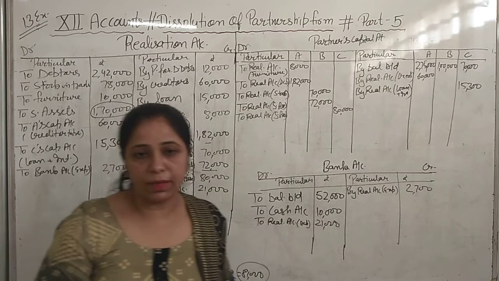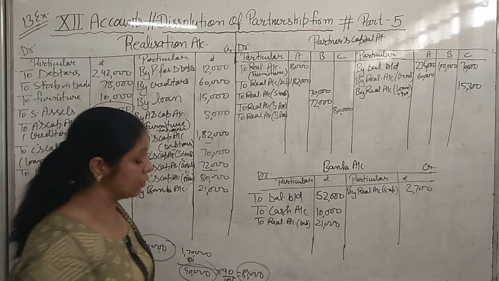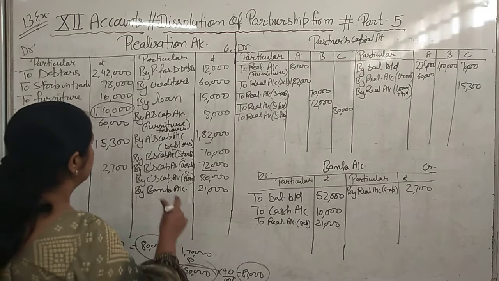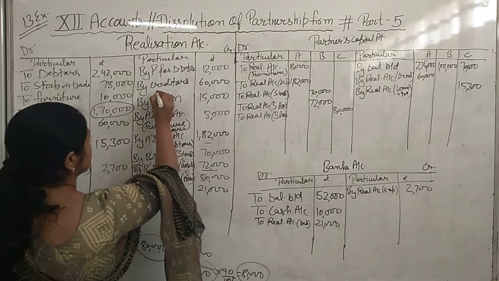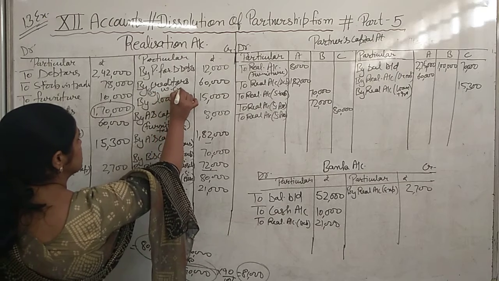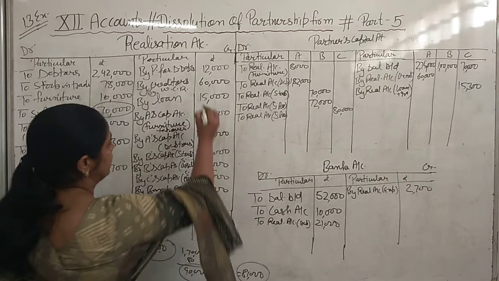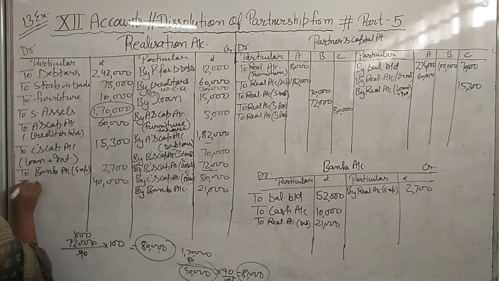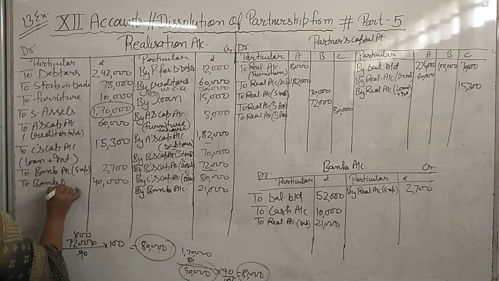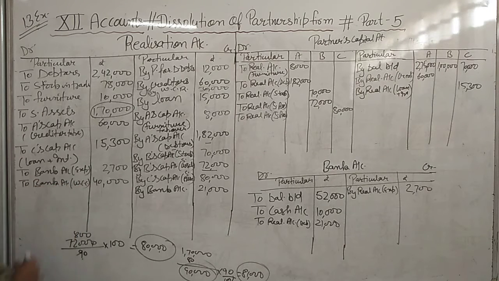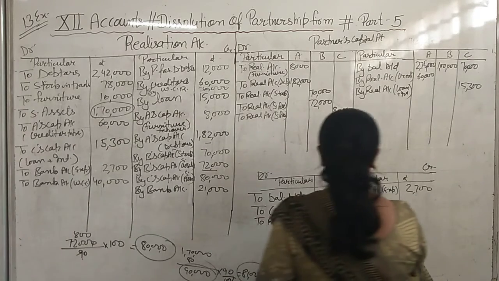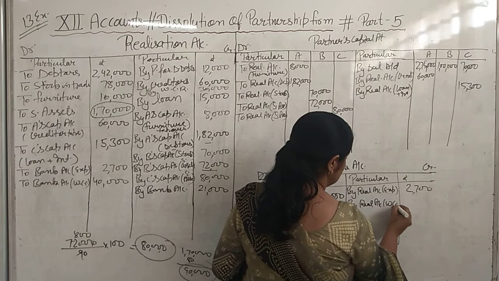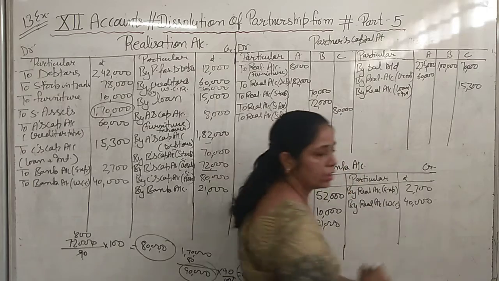40,000 had to be paid for the workman. Now this is information that we are paying 40,000 workman compensation reserve. But reserve we are having 30,000. Then full reserve we will transfer here. यहाँ लिख दो. By workman compensation reserve 30,000. But we are making payment of rupees 40,000 to bank account in bracket workman compensation claim. We are making payment. Then we will write in the credit side of bank account by realization account workman compensation claim 40,000.